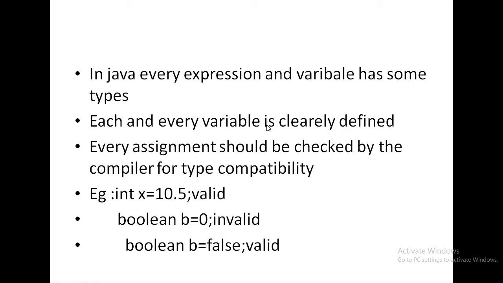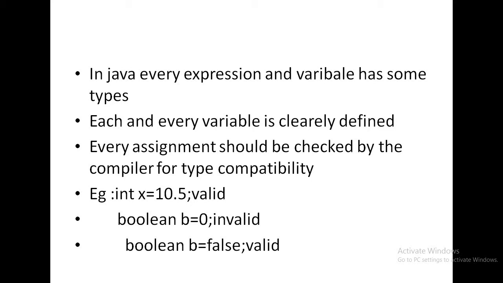So in Java programming language, every expression and every variable has some type. Each and every variable is clearly defined. For defining every variable, we must specify the data type of that variable. Every assignment should be checked by the compiler for type compatibility.